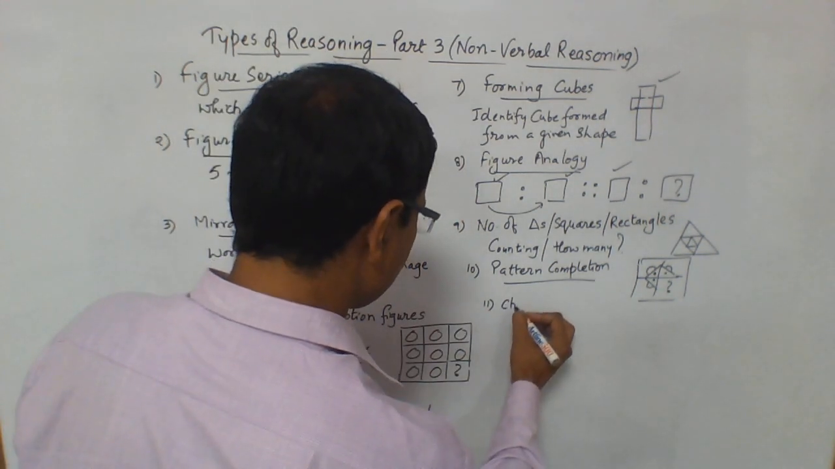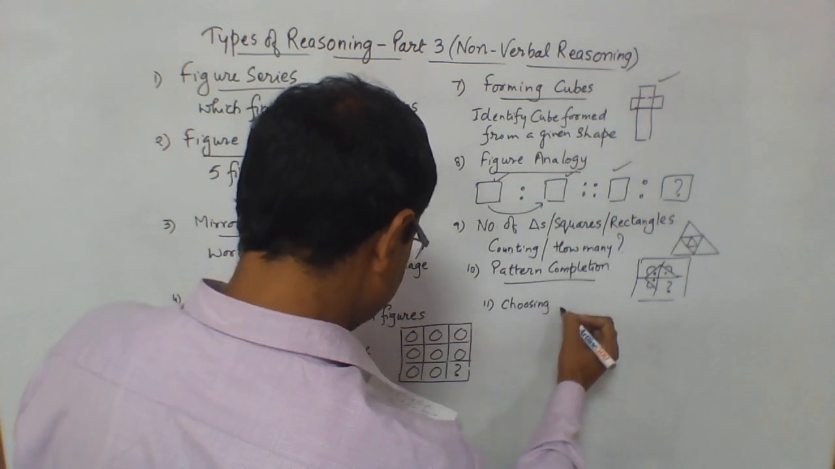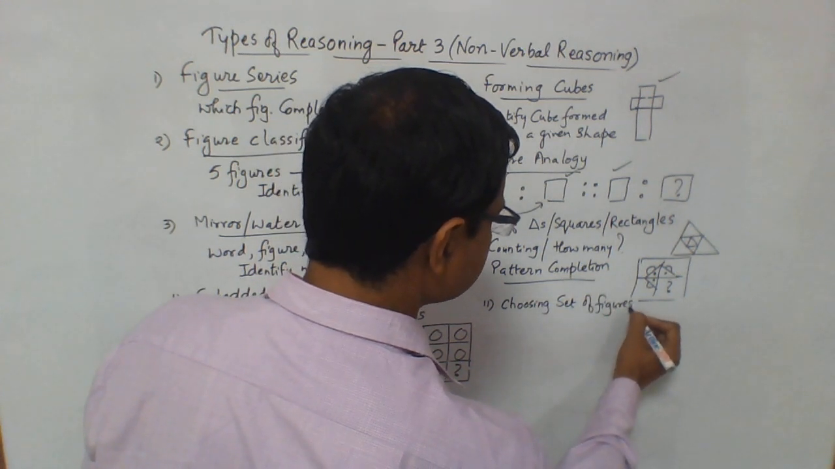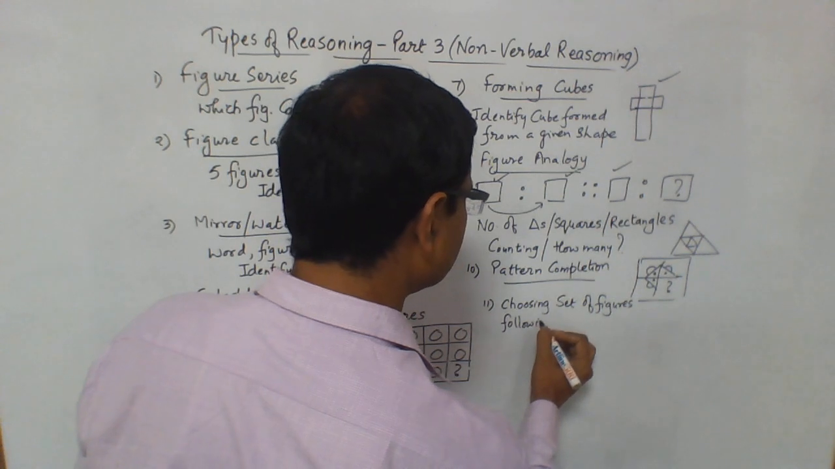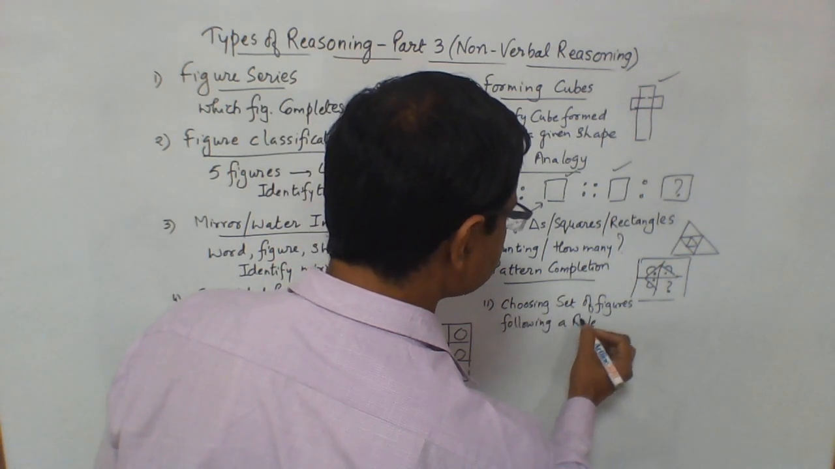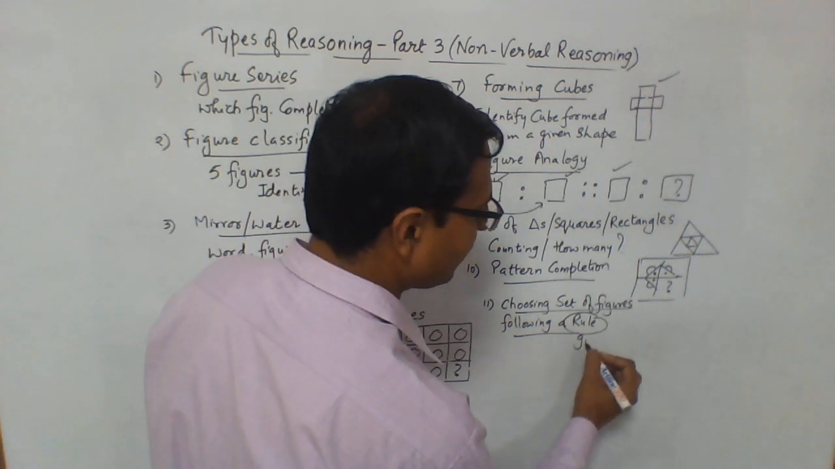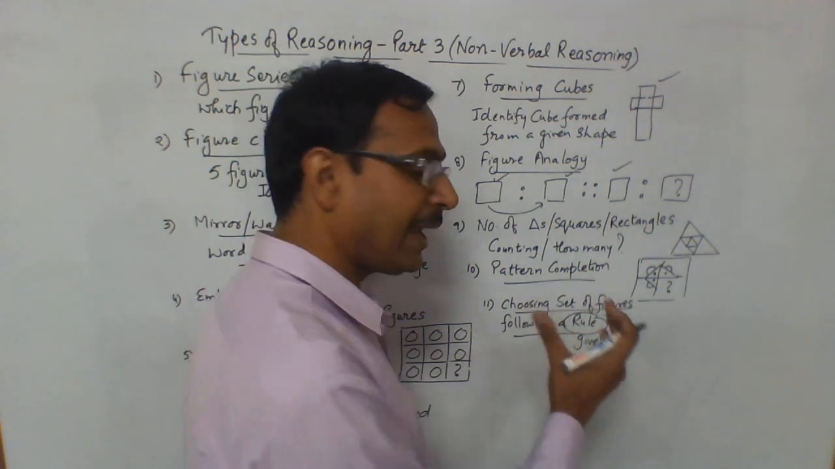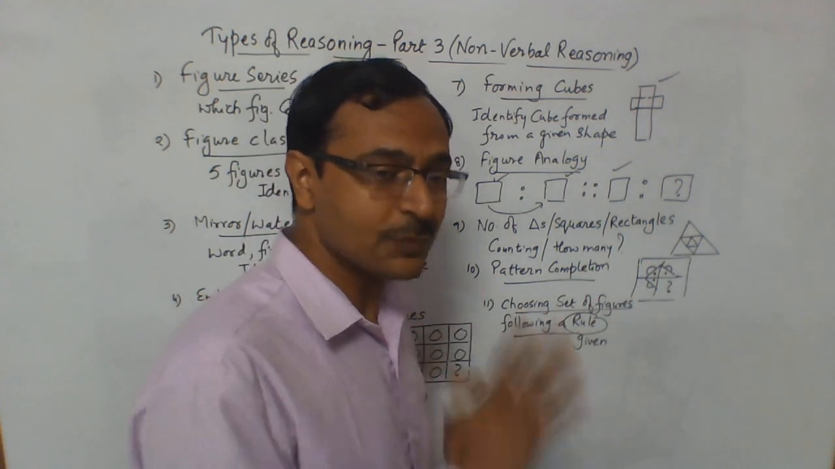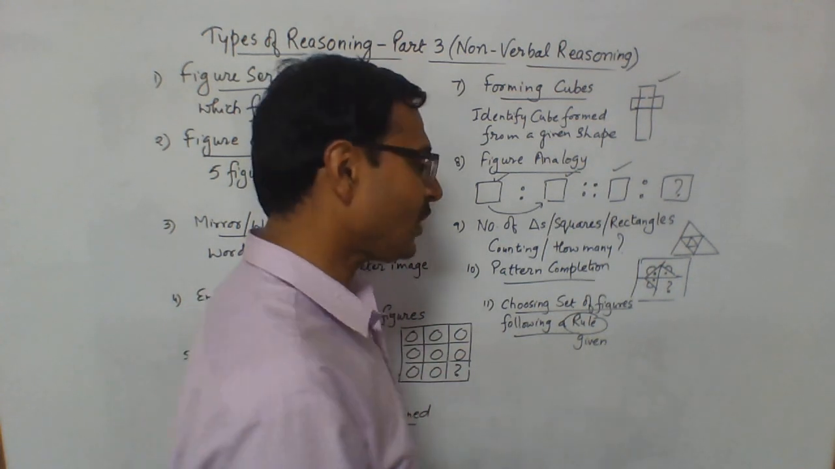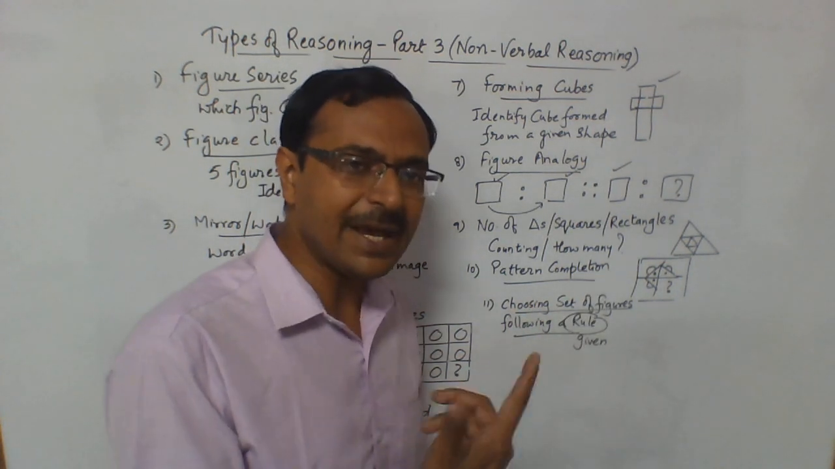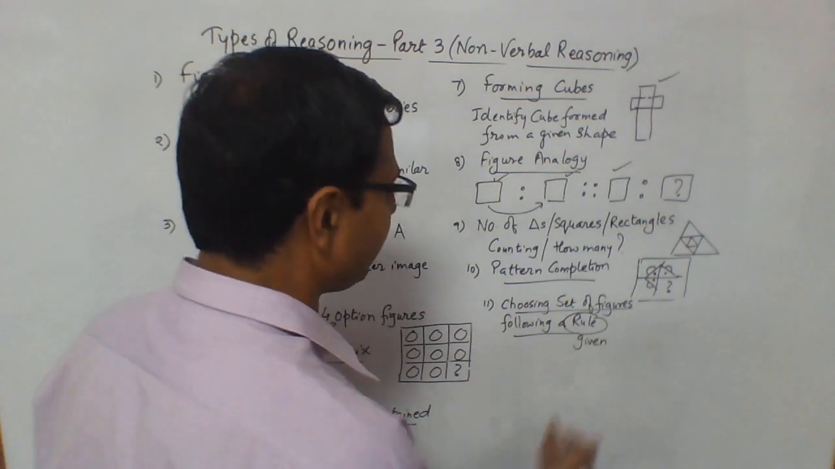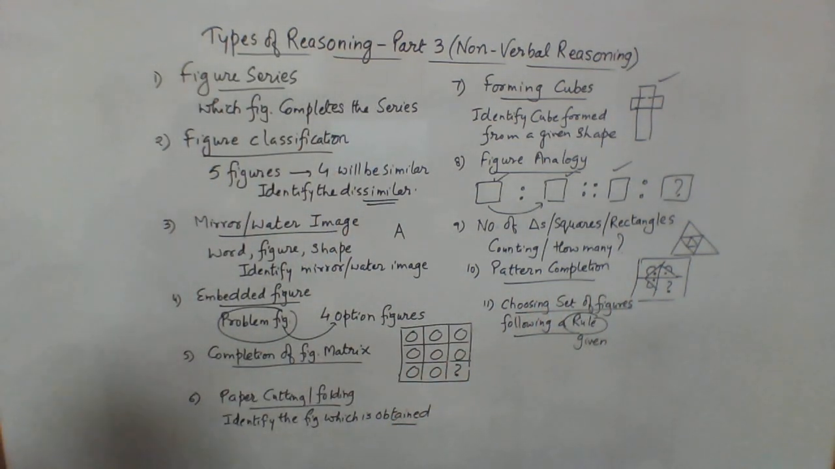Likewise, we have another one, choosing the set of figures following a rule. Now, what will happen here is you will be given a rule, and you have to choose a set of figures which are drawn according to this rule. So there will be four options, four sets of figures. Only one of them will be following this particular rule, or it can be asked the other way around also, the one which does not follow the rule. So you have to identify that particular sequence of figures. So, choosing the set of figures following a particular rule.